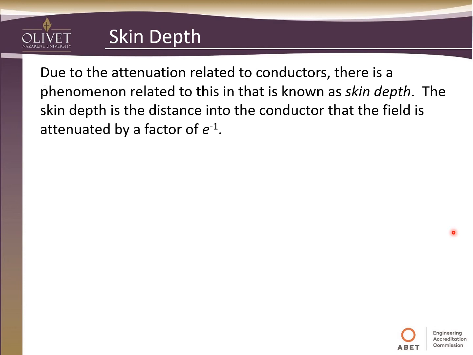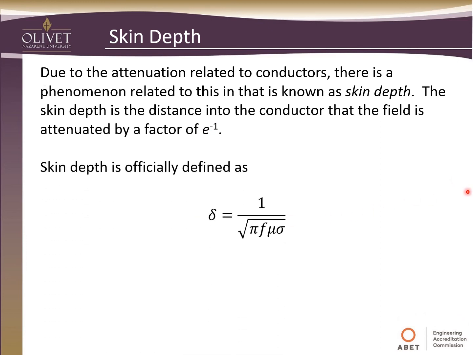Due to the attenuation related to conductors, there is a phenomenon known as skin depth. A skin depth is the distance into a conductor that the field is attenuated by a factor of 1 over e, or 1 over Euler's constant. The skin depth is officially defined as this equation here: 1 over the square root of pi times the frequency times the permeability times the conductivity. This gives us the depth at which the field is attenuated by a factor of 1 over e.